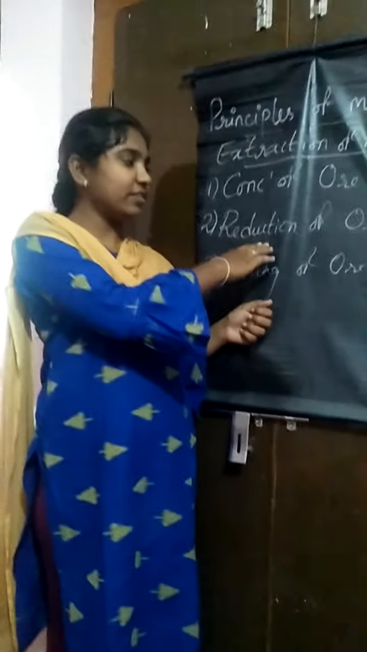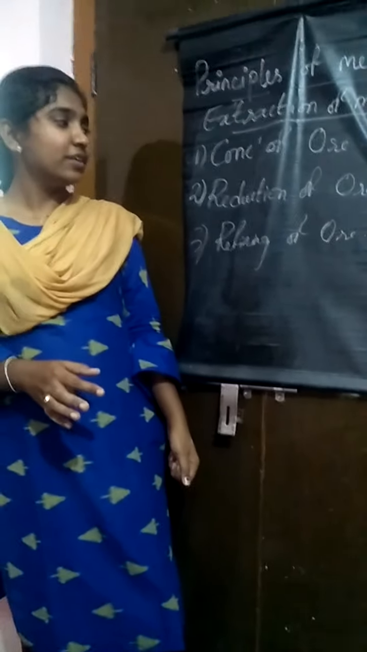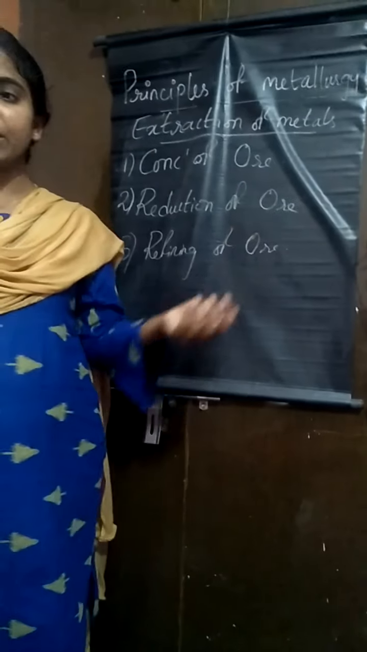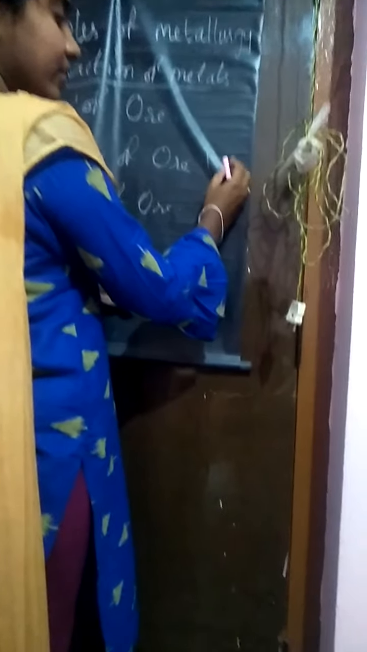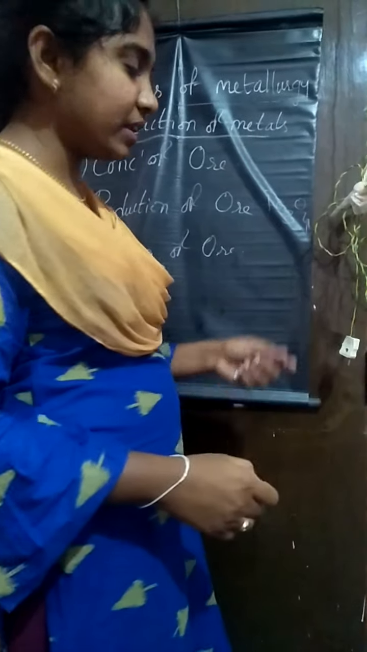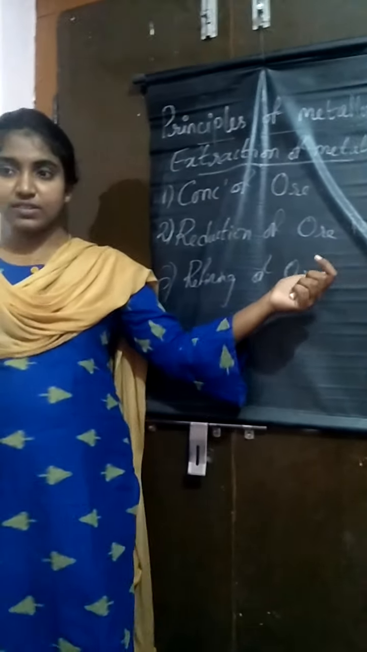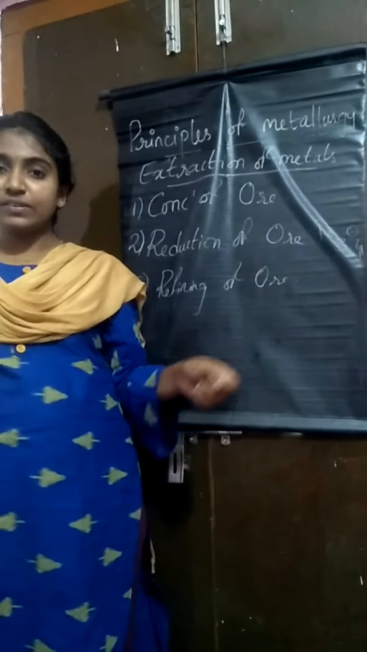The next one is the reduction of the ore. Reduction of the ore is nothing but where we are reducing the ore. What is happening? The metal which is combined with the other elements, like in the case of hematite and magnetite, the metal is combined with the oxygen. So we have to reduce the metal, that is, we have to remove the oxygen, and we have to make it iron.